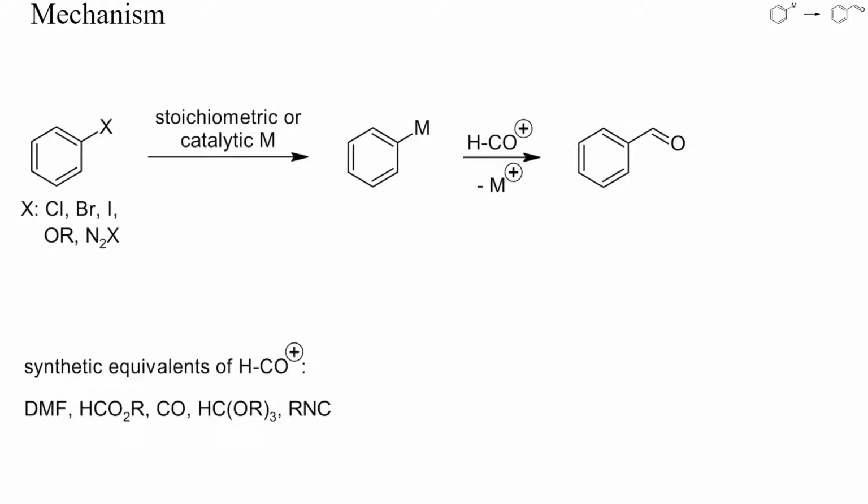Reaction of these metalated arenes with a synthetic equivalent of a formyl cation then yields the target aldehyde. Typical electrophiles suitable for this purpose are formamides, formic acid esters, carbon monoxide, orthoformates, and isonitriles.